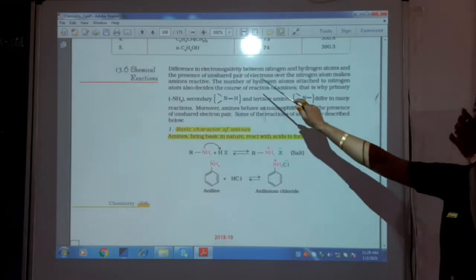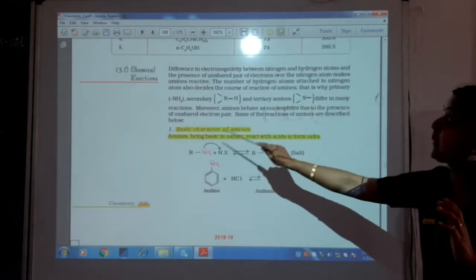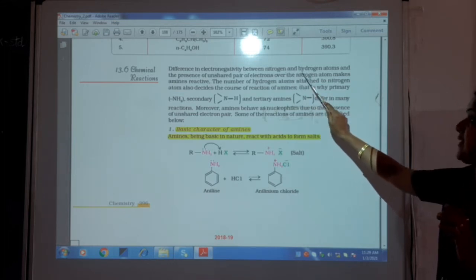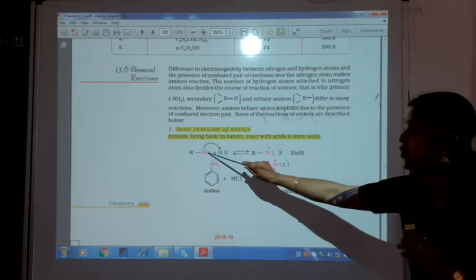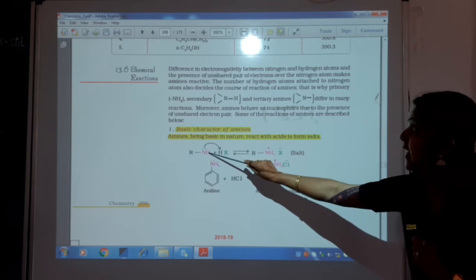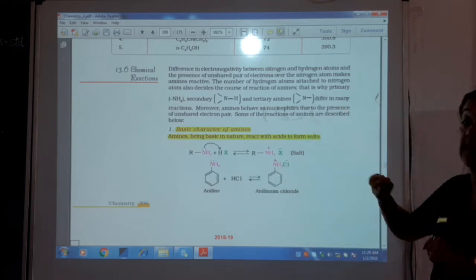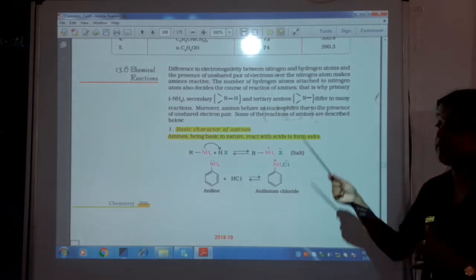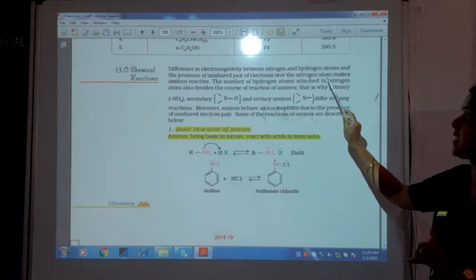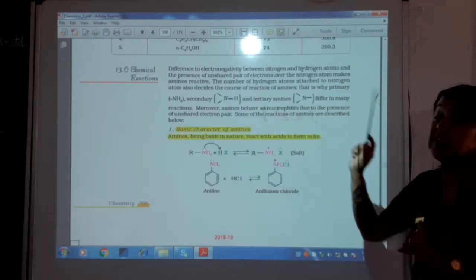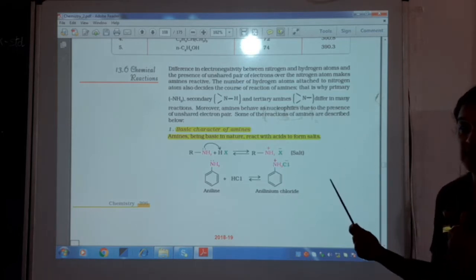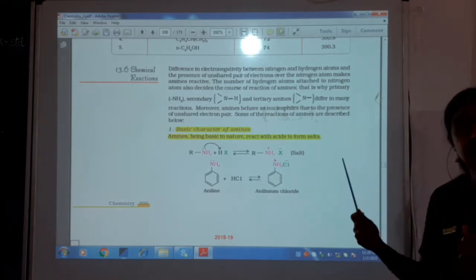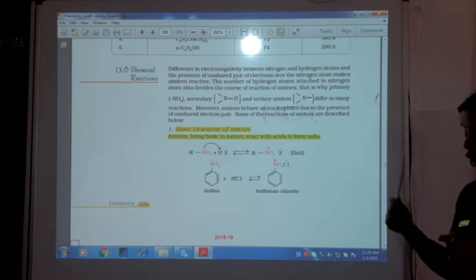The difference in electronegativity between carbon and nitrogen or nitrogen and hydrogen atoms, because of the unshared electron pair on nitrogen, makes amine more reactive. The number of hydrogen atoms attached to the nitrogen also decides the course of the reaction, whether the reaction can take place to a greater extent or not.